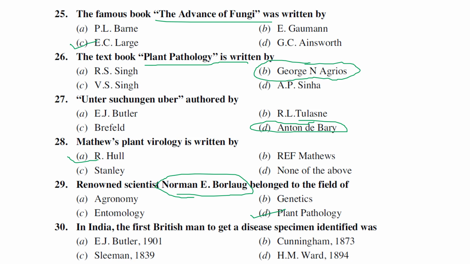The next one is, in India, the first British man to collect disease specimens was identified by. In the 1860s and 1870s, we were under colonial rule. So in India, the first British man who started identifying the specimens is Sleeman in 1939.